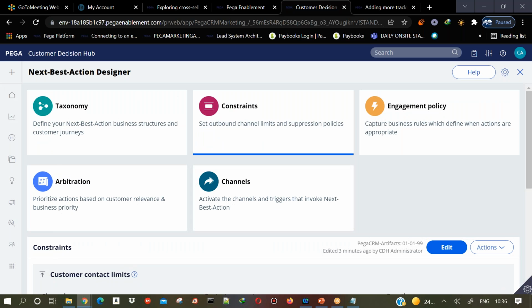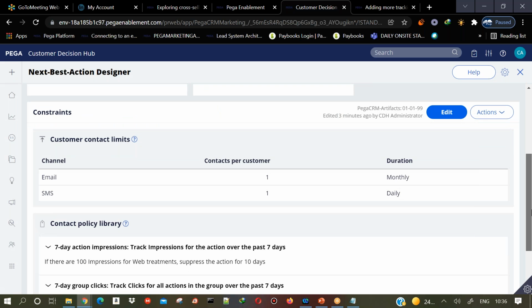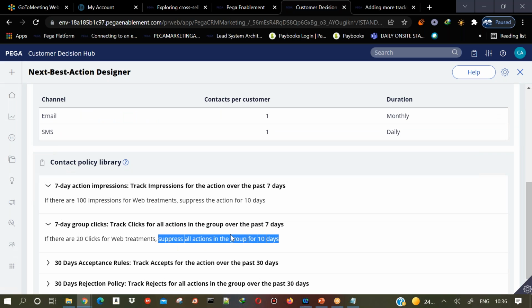So this is what the web treatment is for: inbound, right? Then this one, inbound channel. Yeah, this is for inbound. This can be for both inbound or outbound because there is no certain limit, right?